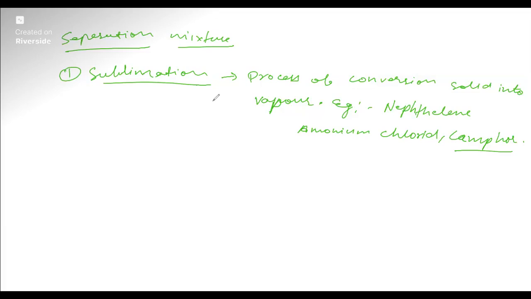And the process involved here is the conversion of solid into vapor state. This process is also known as Hoar frost. Okay, write down this also, the Hoar frost. This is the process of conversion of solid into vapor state, and the process is known as Hoar frost. Remember this also. Okay, and then the second one is